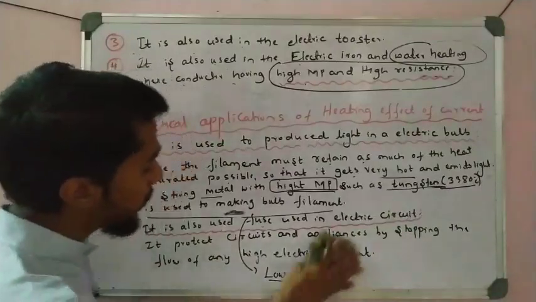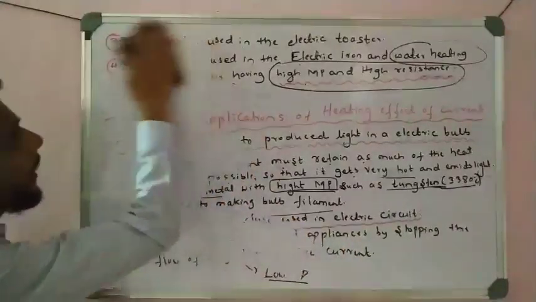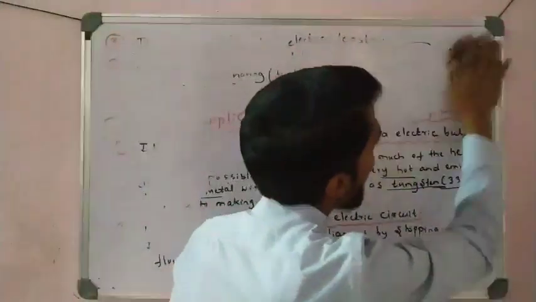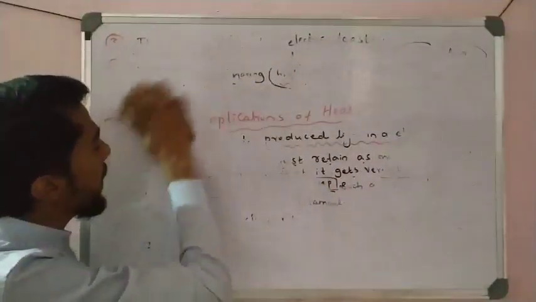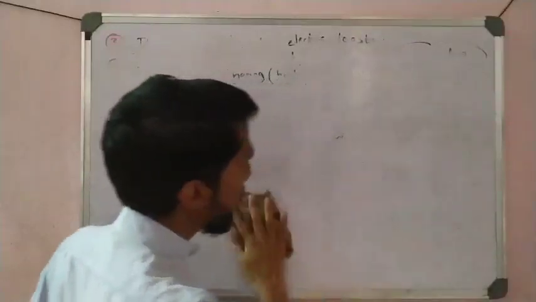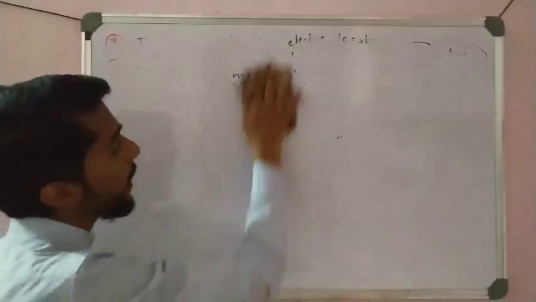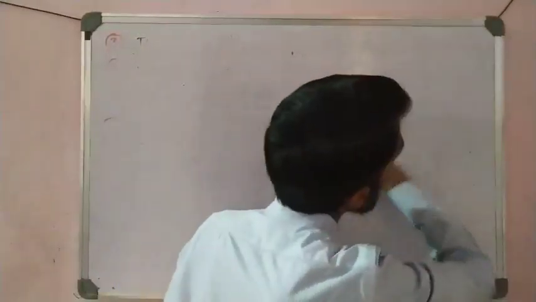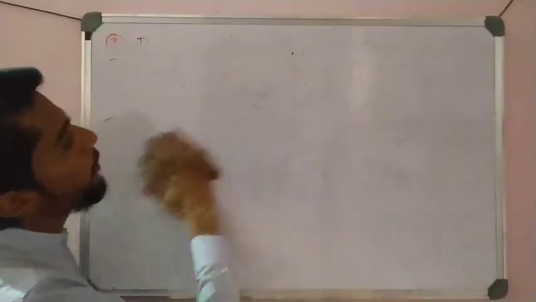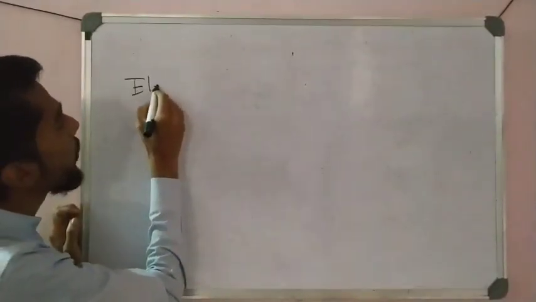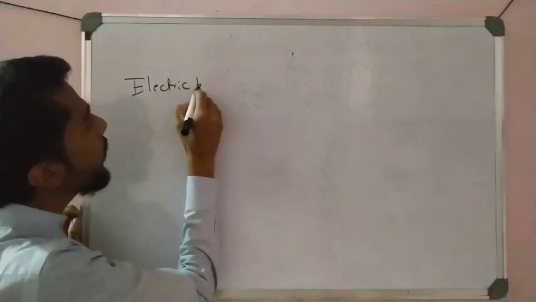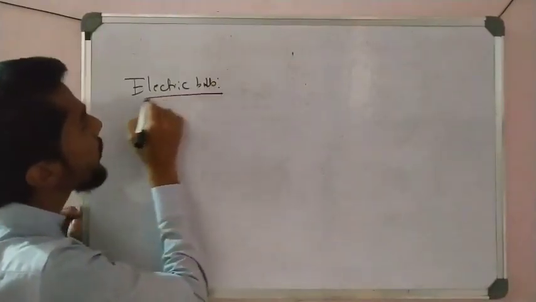Okay, hope you understand this concept. Now I can take some important points which are used in the numericals also. That concept is very important because some of the numericals are based on that concept, right? So here, one point is coming, that is a fuse. One point is for electric bulb. I can finish for electric bulb. For electric bulb you have to remember some points.